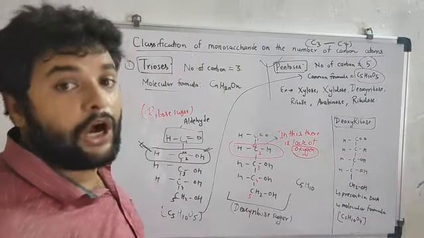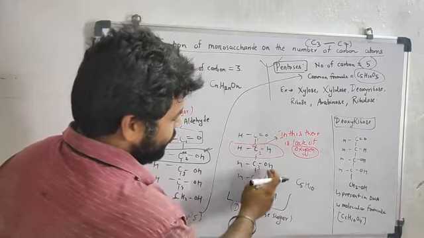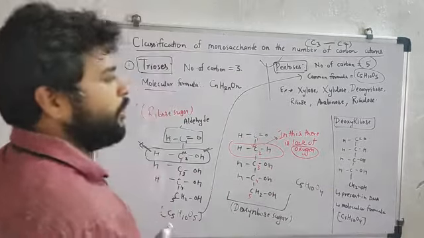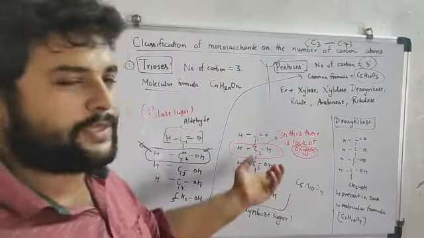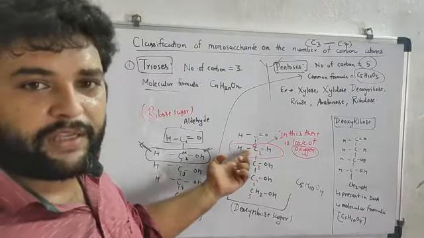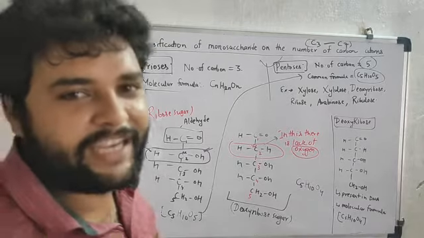H10. How many oxygen is present? 1, 2, 3, 4. Only 4 oxygen is present in the case of deoxyribose sugar. This means 1 oxygen which is less is basically absent on carbon number 2.